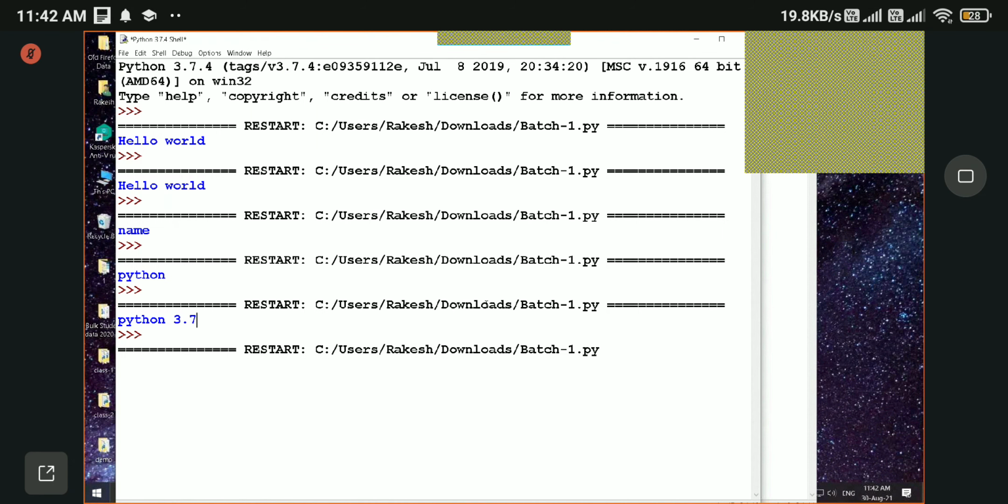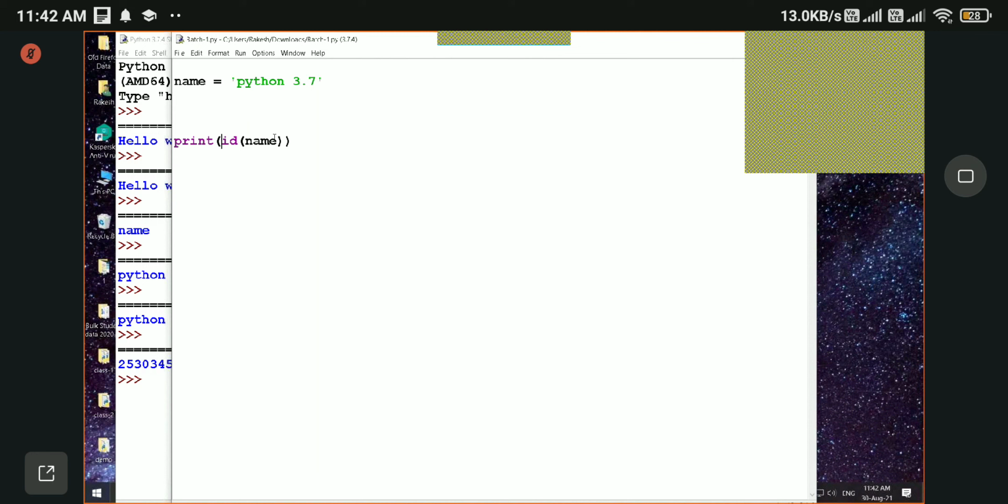So this is that location's ID. Of course, we rarely use id. I'm just giving you a small example that whatever value we store in the computer's memory, that particular location will have an ID and a label will be added, whatever we give here. In this case, name is the label. So this is how we define a variable.